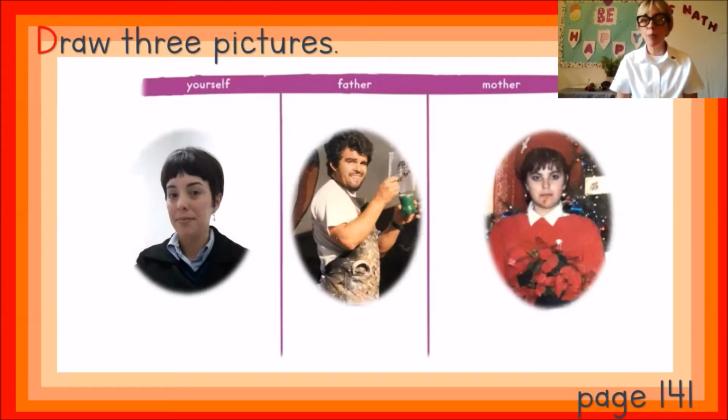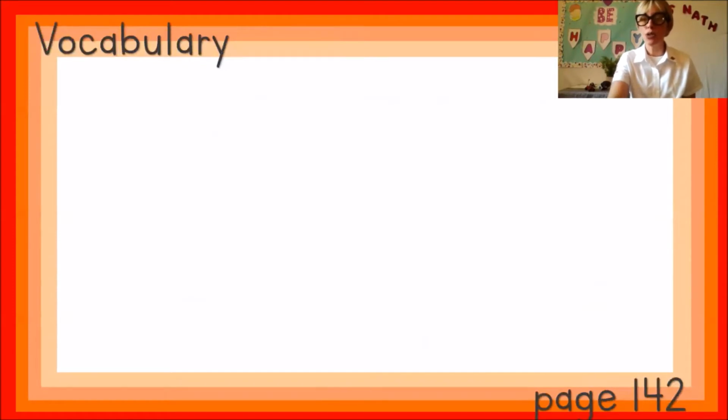We are going to compare how we look to our father or mother. When we find the similarities, we are going to circle. For example, I think I look more like my mother. I have her eyes and her mouth. Now that we discussed the question, who do you look like? Let's continue. Turn the page to 142.